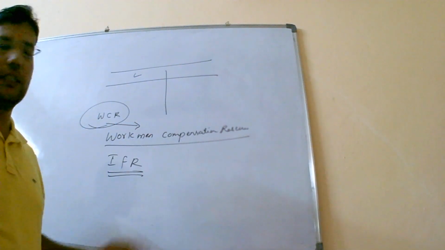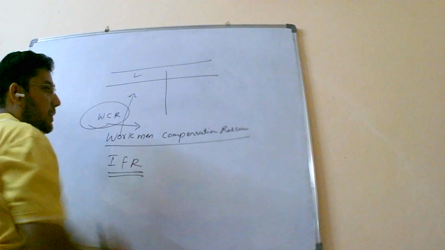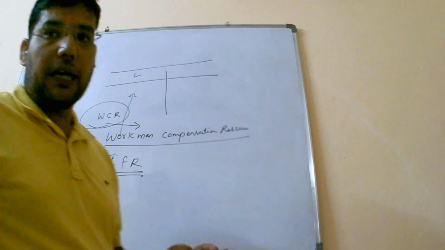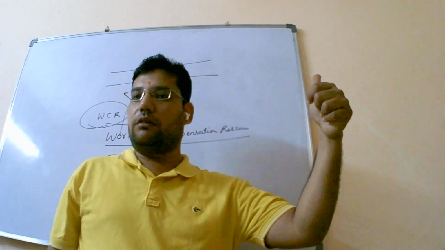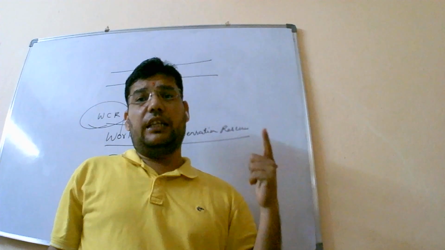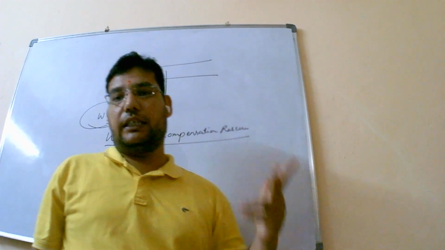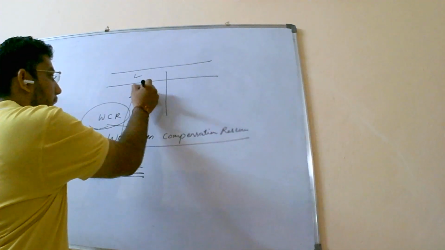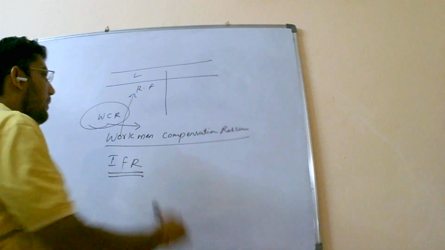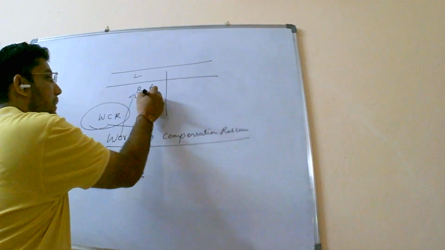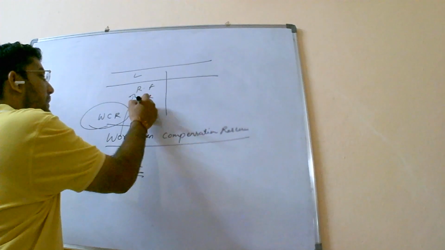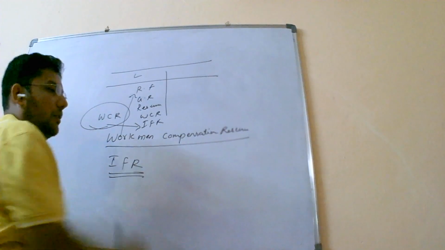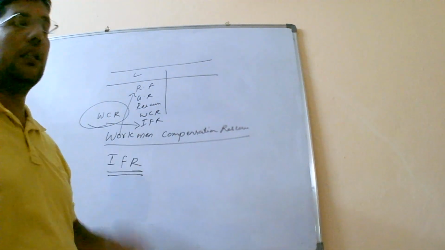If there is no adjustment related to that, and you see these items on the liability side, you need to credit it to the partners. Credit it to the old partners in case of admission, to all the partners in case of change in PSR, and to all the partners in case of retirement. So these are reserve funds I am talking about. RF is nothing but reserve fund. You have general reserve, GR, you have WCR, you have IFR coming into existence. So these will be shown on the liability side.